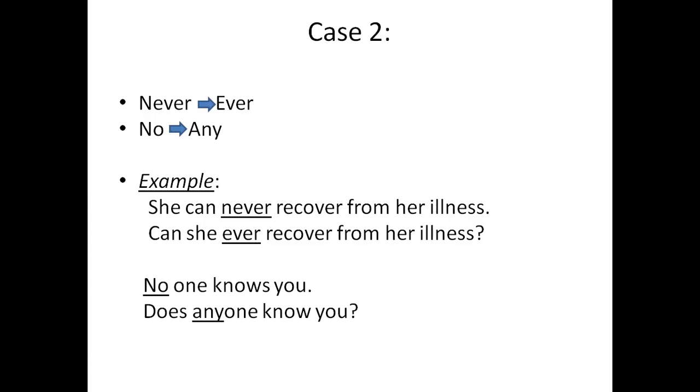Now, next example. Wherever no is used, you have to convert it into any. For example, no one knows you. So over here, what does no get converted to? It gets converted to any. In this sentence, you can see there is no helping verb, so we have to provide a verb and frame the sentence. No one knows you. So the interrogative sentence will be, does anyone know you?